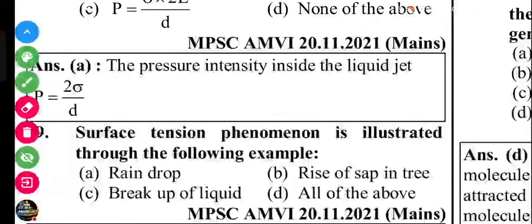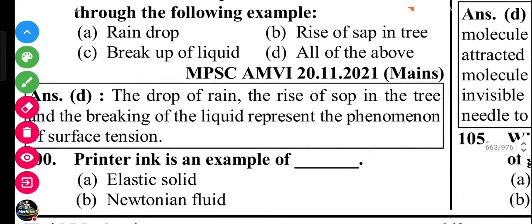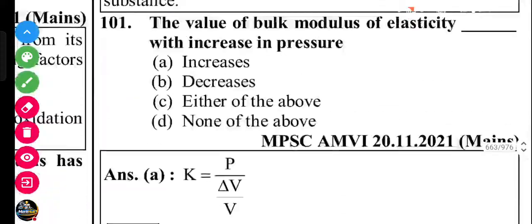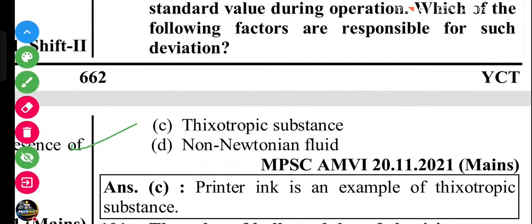Question number 99. Surface tension phenomenon is illustrated through the following examples: raindrop, breakup of a liquid jet, rise of sap in a tree. All of the above is correct. Printer ink is a thixotropic fluid. Let's see. Printer ink is an example of a thixotropic substance.